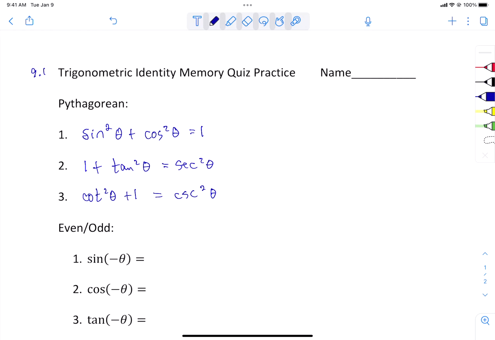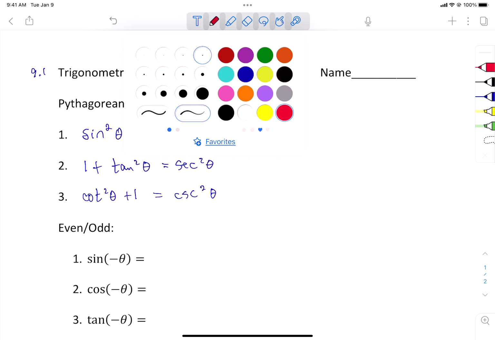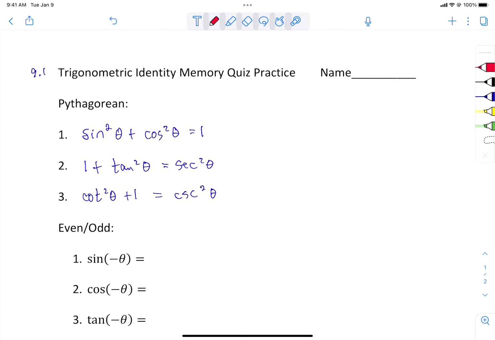So those are the 3 identities that you need to know by heart, so that you can get the points for those. The way that you can get some bonus points is by rearranging those formulas. So let me show you some bonus point opportunities for those 3.